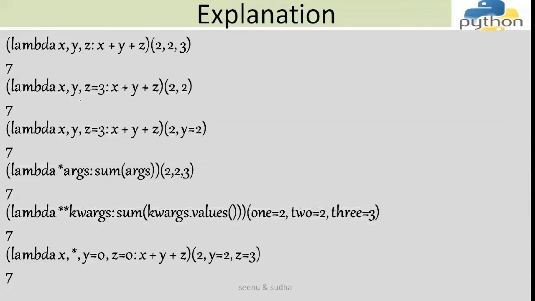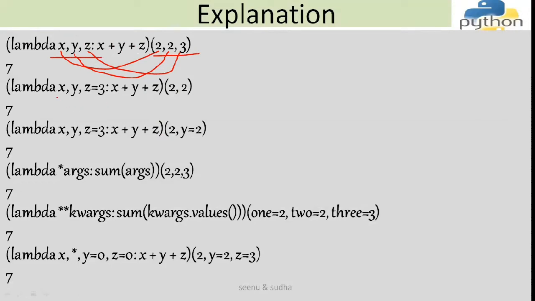Here are the various ways of passing arguments into the lambda function. In the first case, all three are positional arguments. The first argument goes into the first parameter, which is x, and the second argument goes into the second one. These are considered positional arguments, because based on the position in which the arguments are listed, the values go into them.